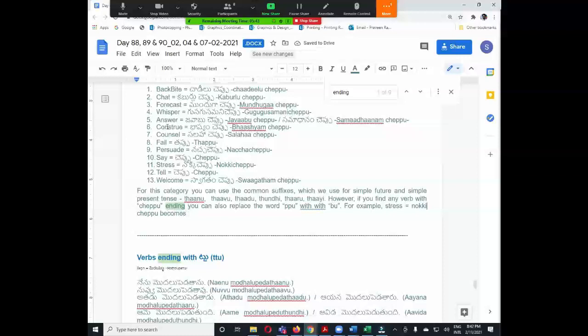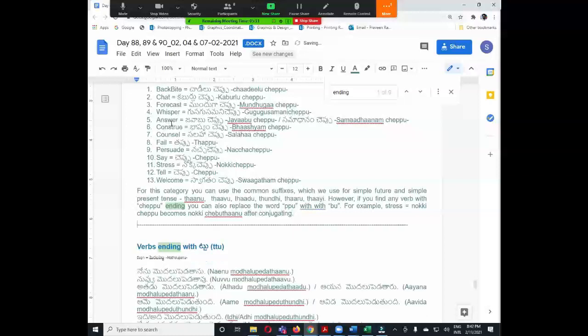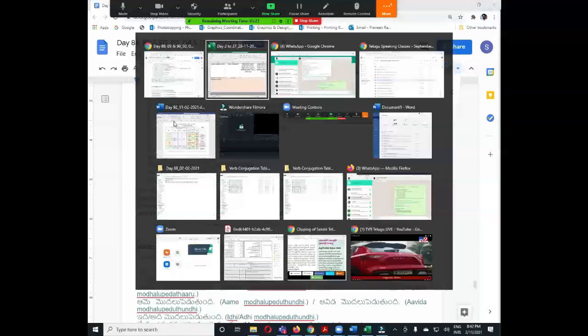For example, stress means nokki cheppu. So nokki cheppu becomes nokki chebutanu after conjugating. Okay, so this is a detailed note about the verbs which are ending with pu. Let us see the next ending.